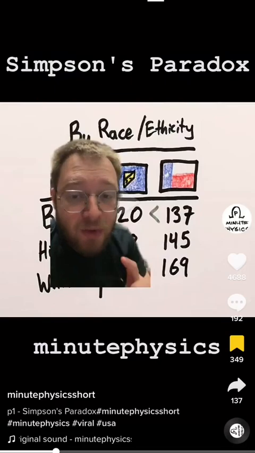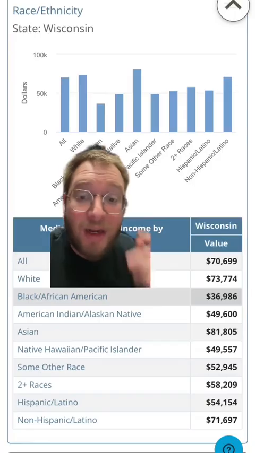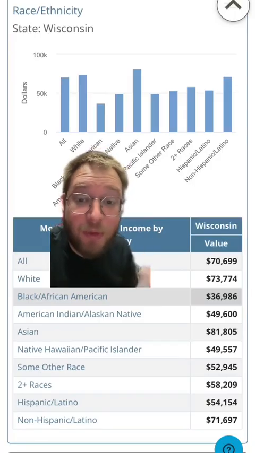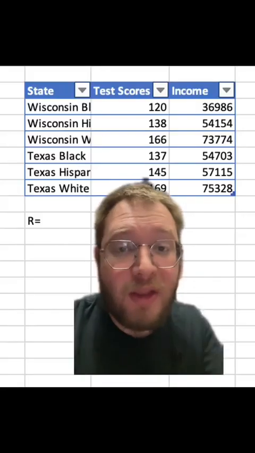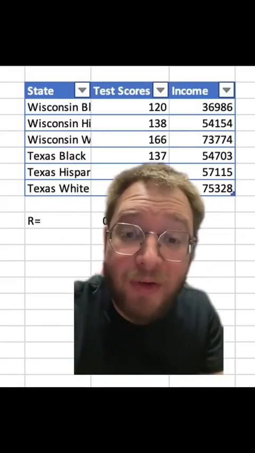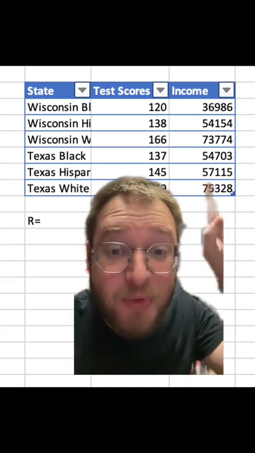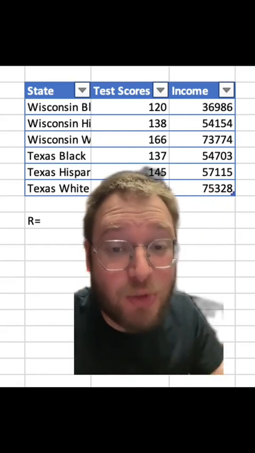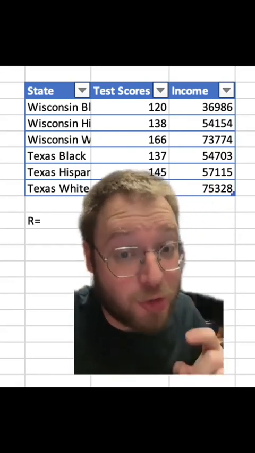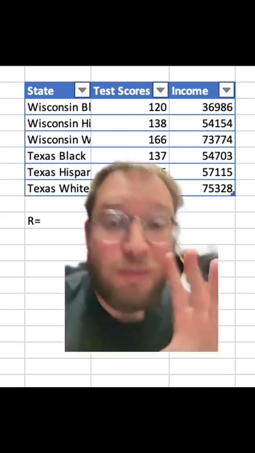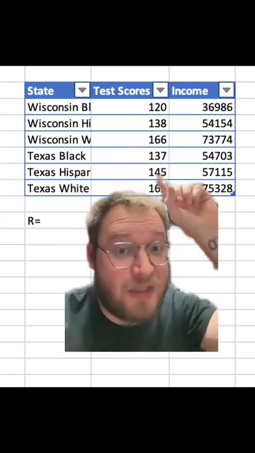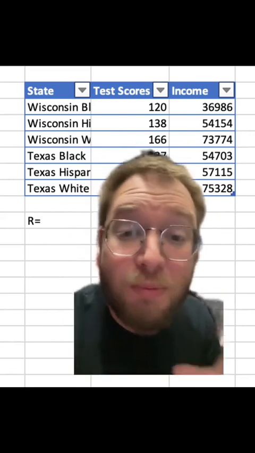So I went ahead and grabbed his education data for these two states, and then I went and found income values based on the races and ethnicities that he mentioned. And then I plugged them into the spreadsheet. And now we're going to find the R number. And when we're factoring income, if race has any correlation with test scores at all, that R number should be impacted and it should be lowered, because all we're doing is comparing these test scores to income levels. But what's that R number?